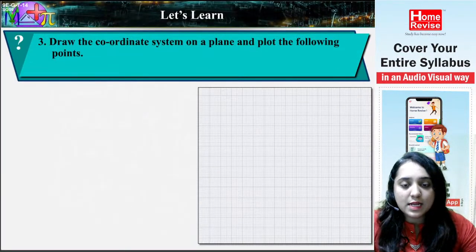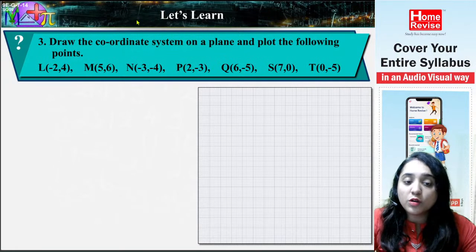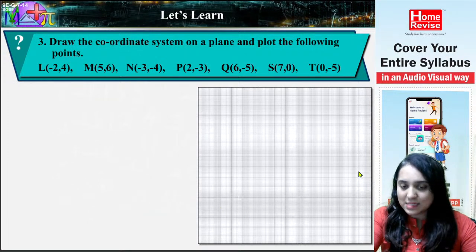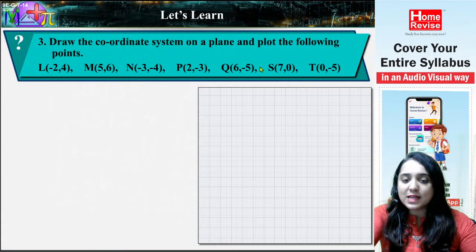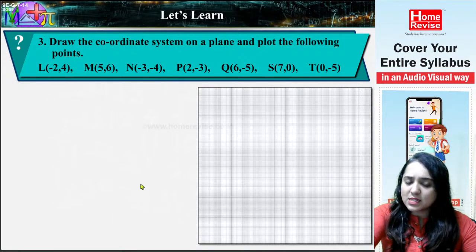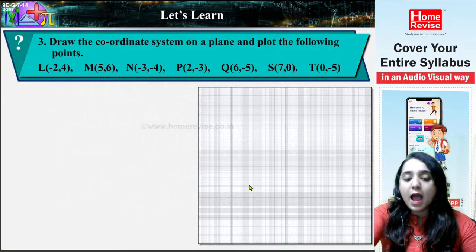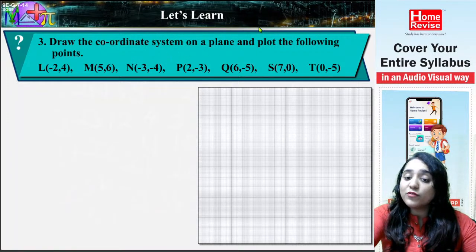3. Draw the coordinate system on a plane and plot the following points: L (-2, 4), M (5, 6), N (-3, -4). Yes, so what do you have to do? Draw the coordinate system on the plane. That means that you have to draw the whole thing, the whole x-axis, y-axis, all the numbers. Now see, majorly you can see 7 is the last number. So what you can do is you can draw +7 and -7 on the x-axis and +7 and -7 on the y-axis, or else you can go for +8 and -8 on the x-axis and +8 and -8 on the y-axis. Anything will do. Okay, pay attention. So you have to draw the coordinate system and also you have to plot the following points.